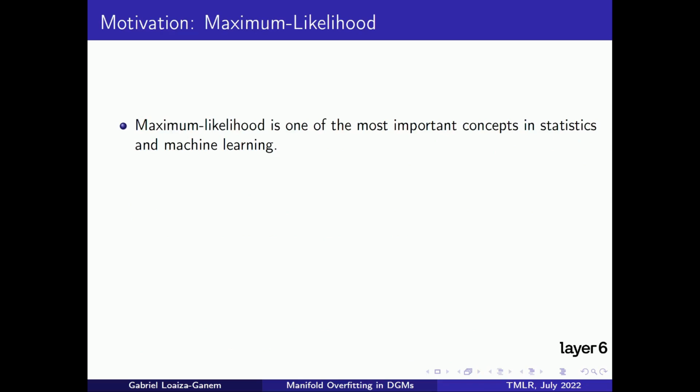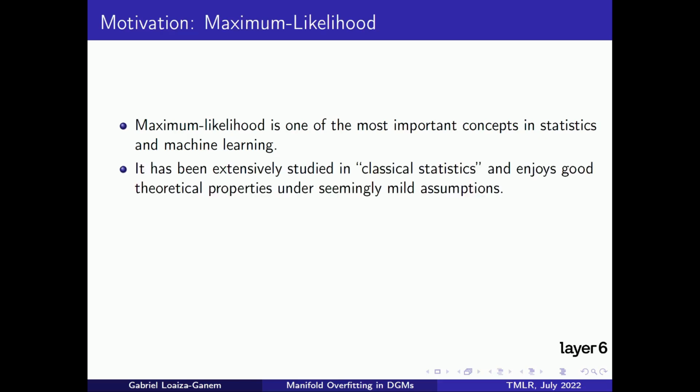To further motivate the relevance of studying the dimensionality mismatch between the data-generating distribution and likelihood-based models, let's think about maximum likelihood for a second. Maximum likelihood is unarguably one of the most important concepts in statistics and machine learning. It has been thoroughly studied, and we understand it well. We know that, under assumptions that look reasonable, it has nice theoretical properties, such as consistency and asymptotic efficiency.